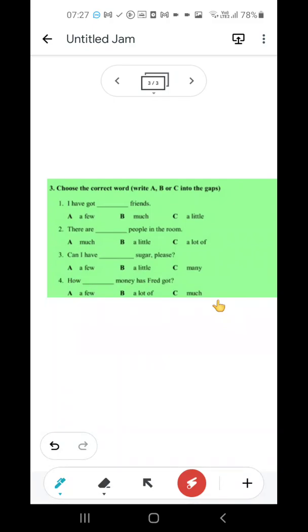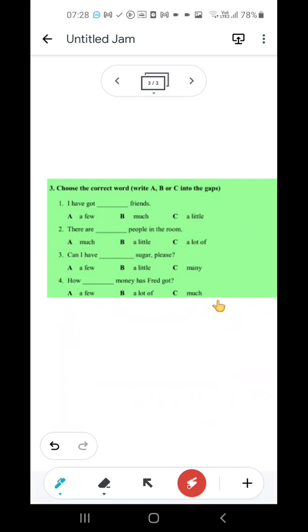And we use little with uncountable as well, and with singulars. So here I have got, what do we use here? We will use here a few friends. Okay, we can count our friends. There are dash people in the room. Much, a little, or a lot of. Again, much is used with uncountable. A little is also used with uncountable, and a lot of is used with countable. We can count the number of people in the room. So there are a lot of people in the room.